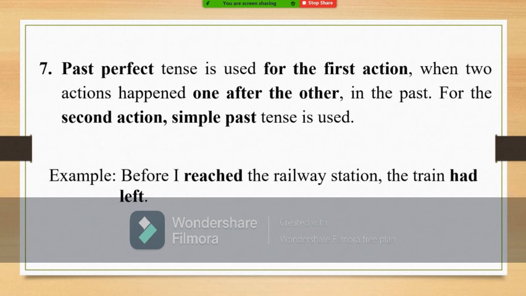Example, before I reached the railway station, the train had left. I reached the railway station, and before that what happened? The train had already gone, left. So, which is the first action? The train had left. So, that is the first action. For the first action, we have to use past perfect tense. Had left, past perfect tense. I reached the station only after the train had left. So, reaching the station, that action happened later. Or it is the second action. So, for the second action, we use past tense. Reached is past tense. Before I reached the railway station, the train had left.